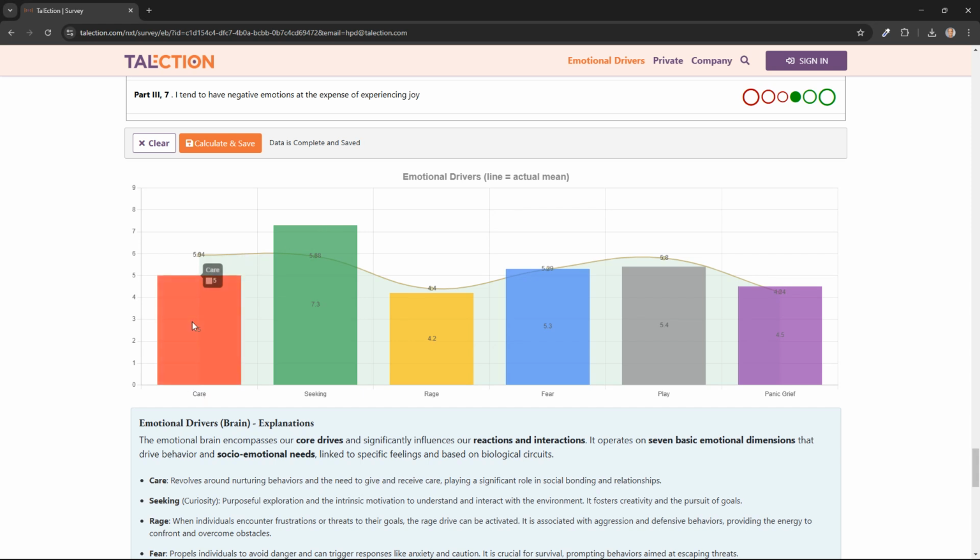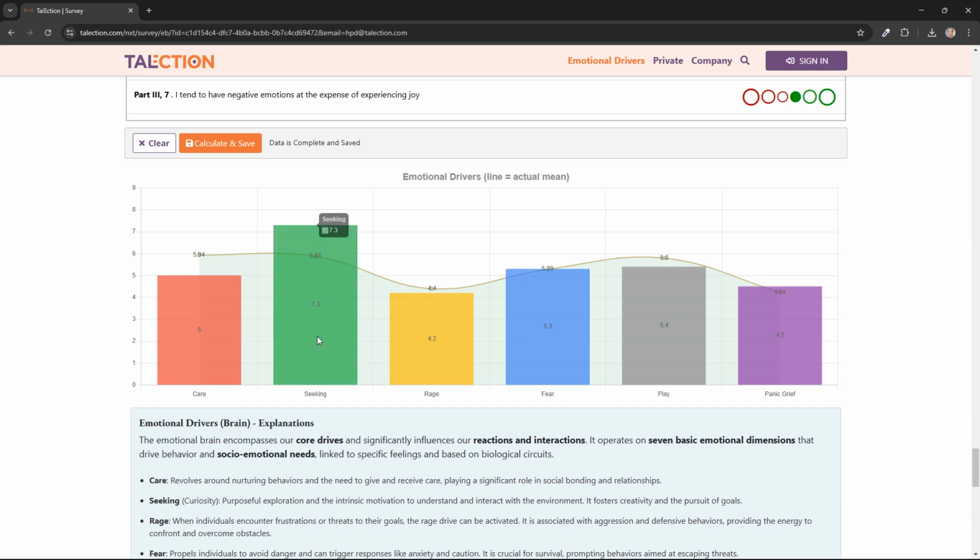And for care, for example, you have that in red, and then the absolute score is given as a number in the middle of that bar, which is 5. Above that you see a line that is stretching across all dimensions, and on this line there is the score of the mean or the average of all the respondents to this survey. So your score for care is 5 and the mean is 5.95. So that means that your score here is slightly below the average or the mean for that dimension.